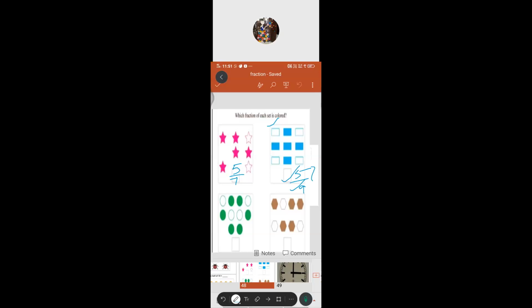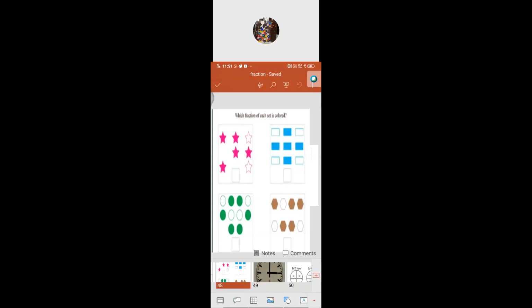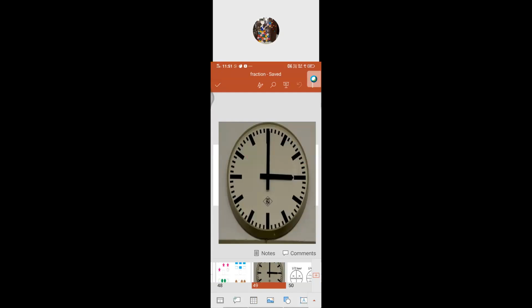Okay. So far what have we seen? Fractions. Fractions are used in many places at any time, isn't it? So in real life also we can use fractions. In our daily life we use them even to tell time. I think most of you learned well last year. So now we are going to recollect, from the clock, an easy way to tell the time by using fractions.